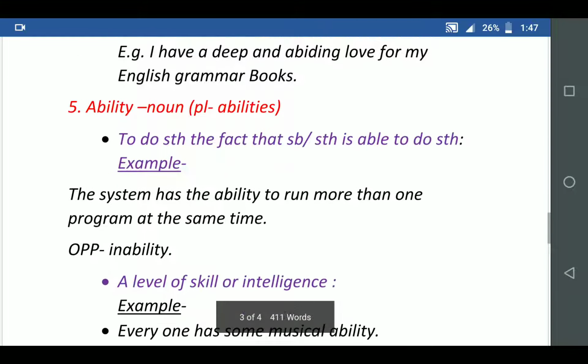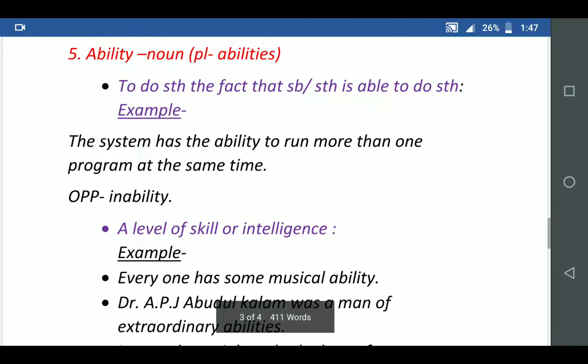And we'll proceed to the last word, ability. When it is plural, it is called abilities; in singular, ability. It means the fact that somebody or something is able to do something. Ability means I can, capacity.